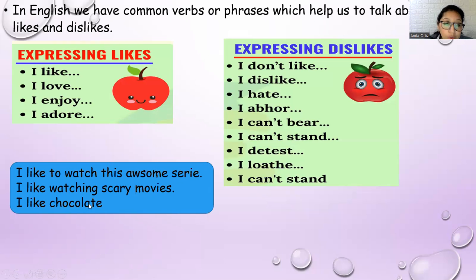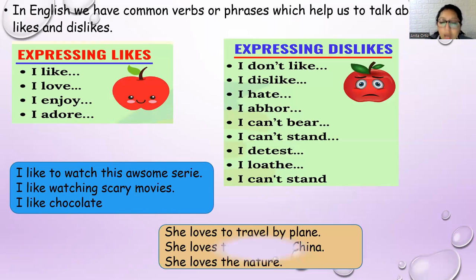Remember that you can use the verb to express likes and dislikes with an infinitive, with a verb in ing, and with a noun. Okay, now let's practice with another example. She loves to travel by plane. She loves traveling to China and she loves nature, okay?